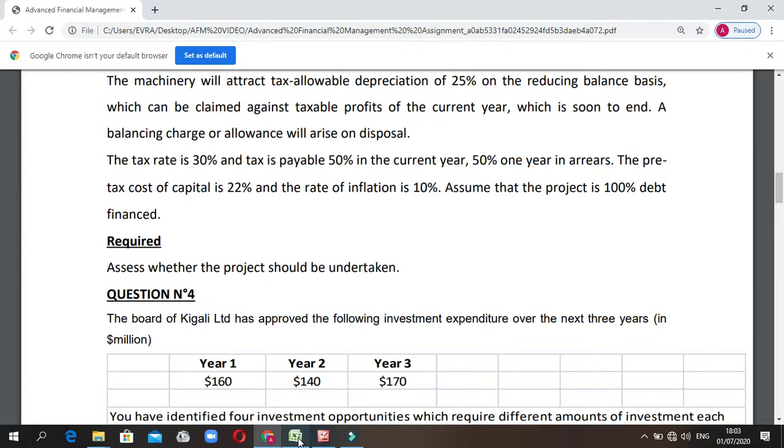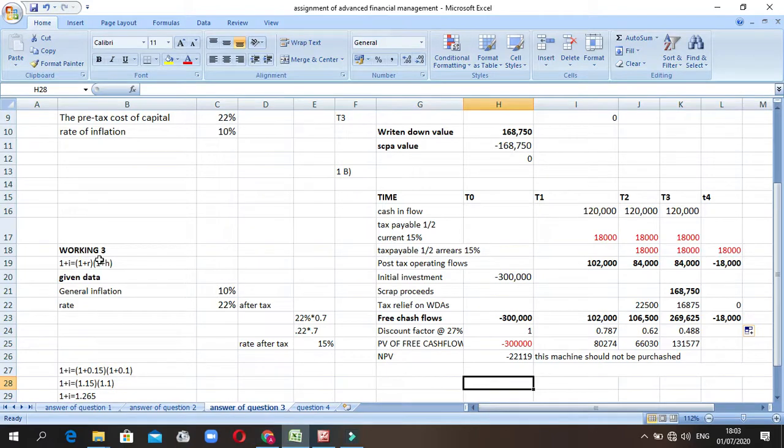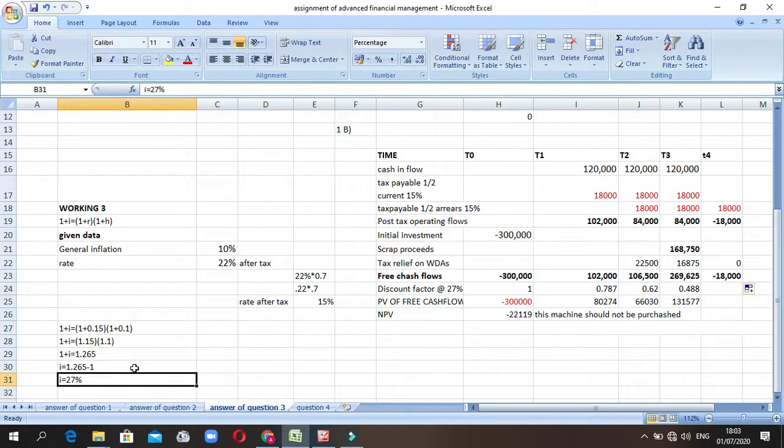So that's why it comes here for working number 3, where we use this formula: 1 plus I is equal to 1 plus R multiplied by 1 plus H, where R is standing for the given real rate, and H is the general inflation. So that's why it comes here for getting this value, where it will be 27, where you replace it everywhere.